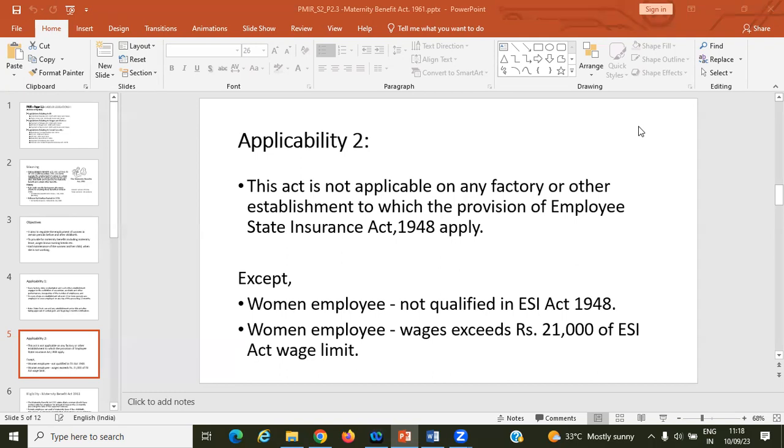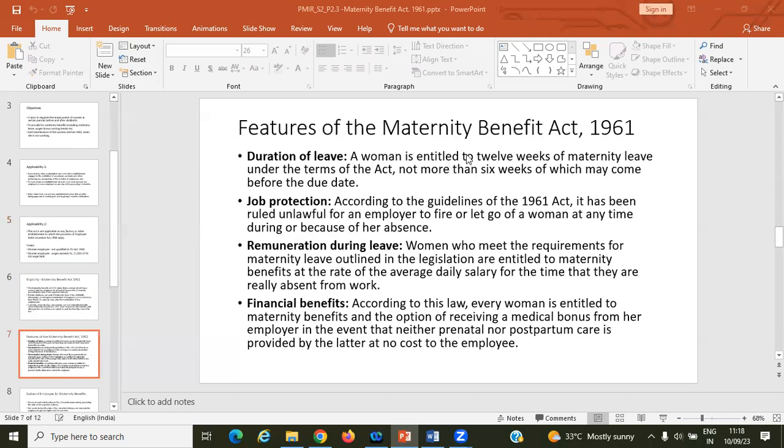So these are the two exceptions. If someone is covered under the ESI Act, that is one exception. And the other exception is if the wage exceeds 21,000 of the ESI Act. So these are the applicability rules.